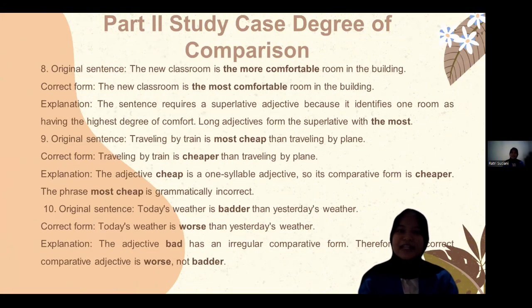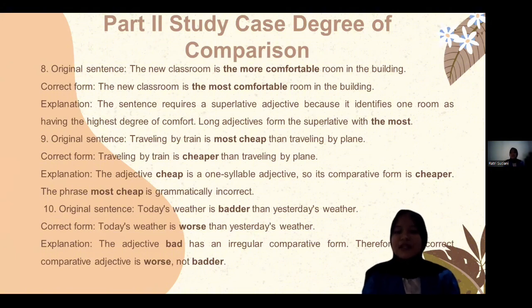Number 8: the new classroom is the more comfortable room in the building. The correct form is: the new classroom is the most comfortable room in the building, because the sentence requires a superlative adjective, because it identifies one room as having the highest degree of comfort. Long adjectives form the superlative with the most.